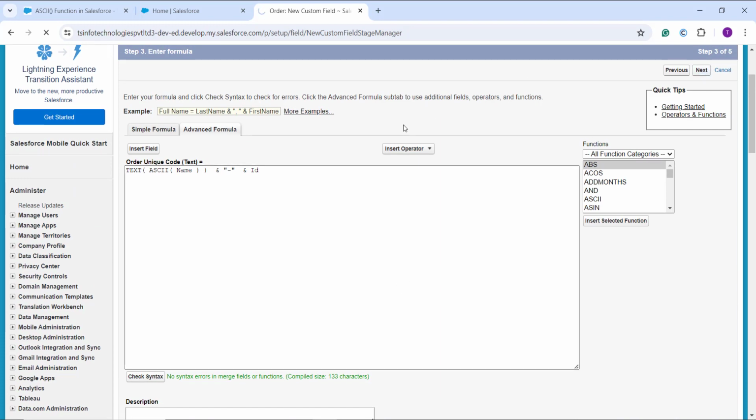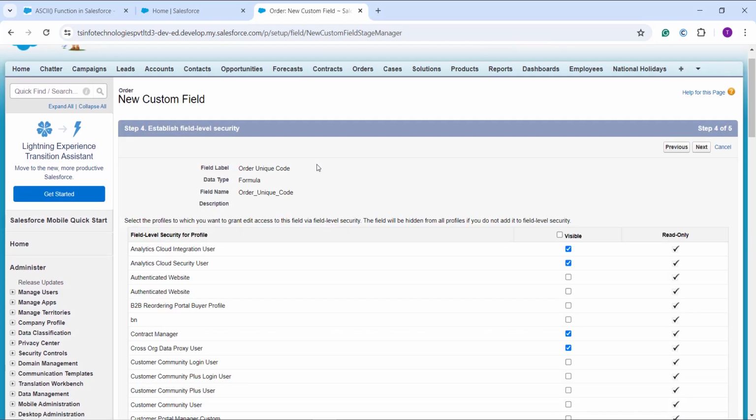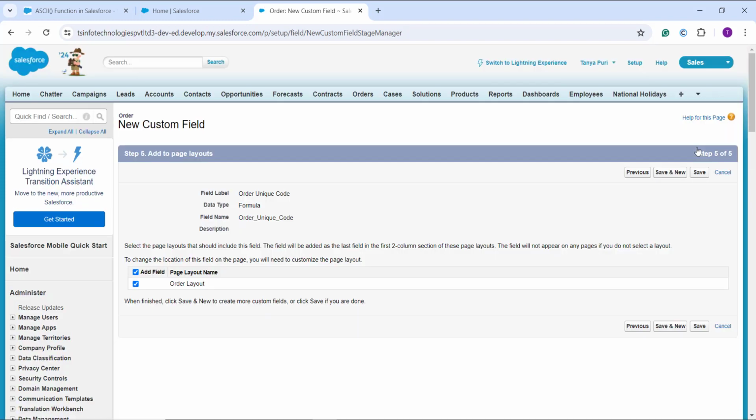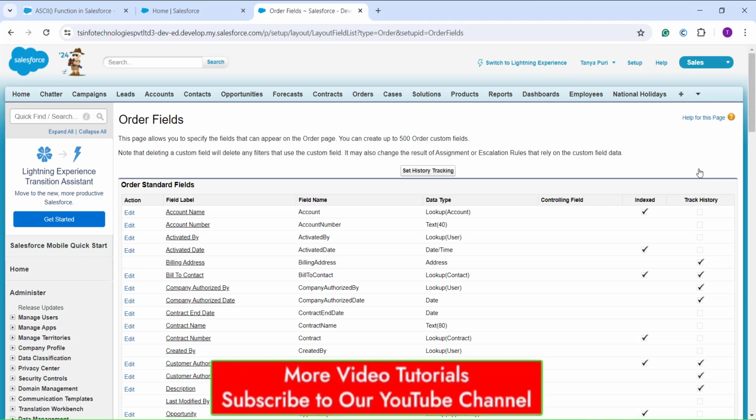And in the next step we have to choose the profile to which I want to grant the edit access of that particular field. So here some of them are already selected, some of them are not. If you want to, you can do it according to your need and click on the next button. And here you need to choose the page layout on which you want to include that. Here one is already selected, so I click on the save button to completely save it. So with this we have successfully created the formula using the ASCII function in Salesforce Lightning.